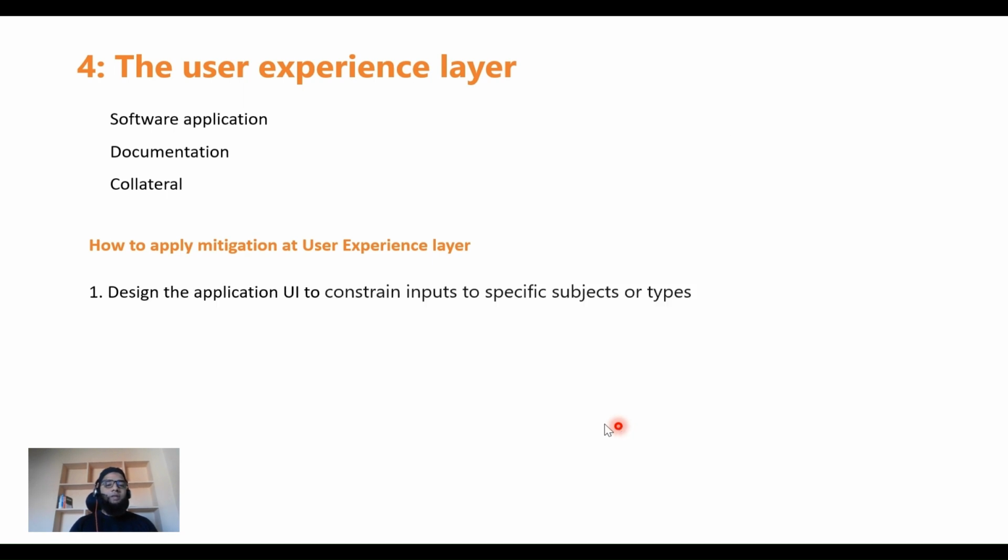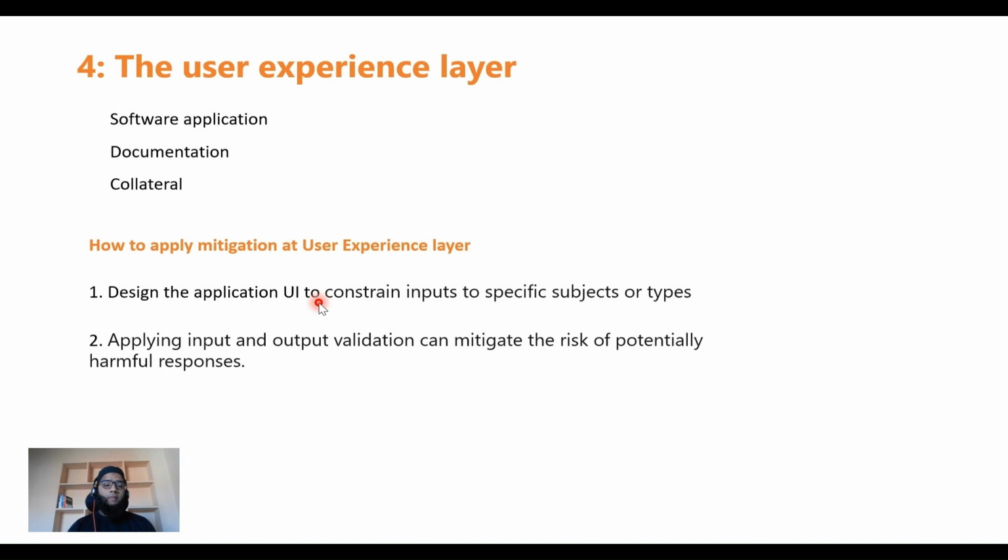As I said, design the application UI to constrain inputs to specific subjects or types. So you have designed the UI to constrain inputs to specific subjects and types. Let's say you won't allow any sort of hateful content. As soon as you enter any hateful prompt that's filled with hate, it would just constrain it and say, no, sorry, you're not allowed. Okay, and then apply input and output validation, which can mitigate the risk of potential harmful responses. So yeah, that's the end of mitigation.